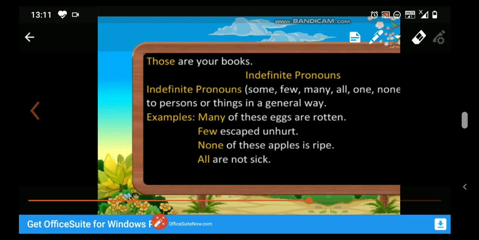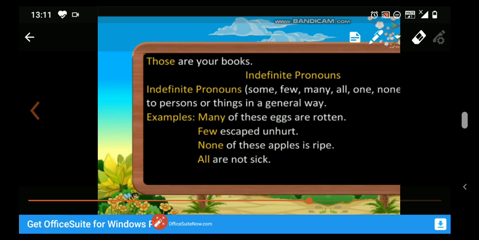Next pronoun is the indefinite pronoun. Words like one, none, some, somebody, nobody, others, many, few, anybody, everyone, these all are words which we use to refer to a person or thing in a general way. These words are called the indefinite pronouns.